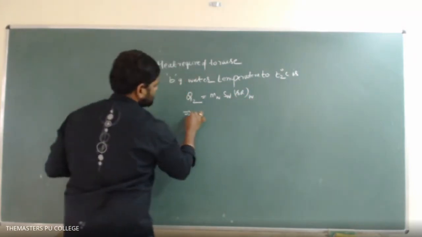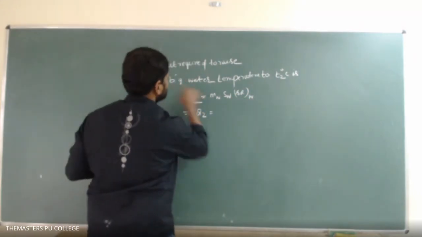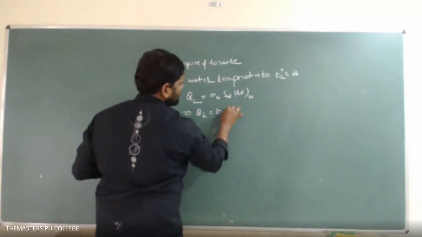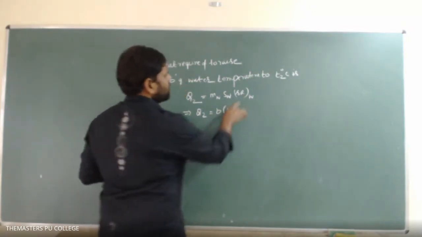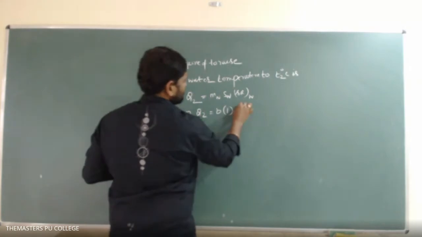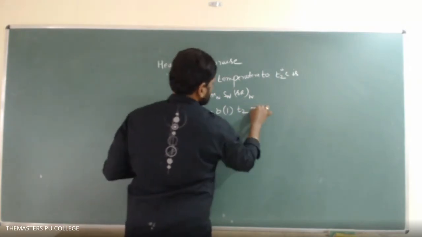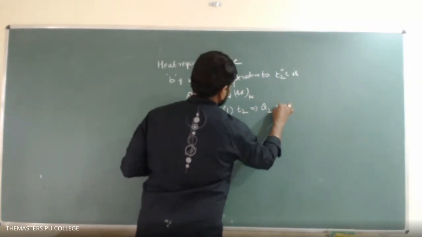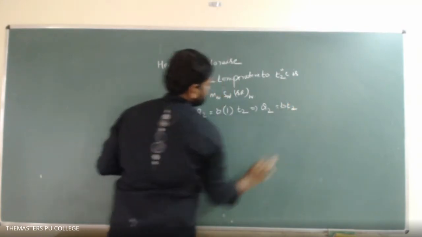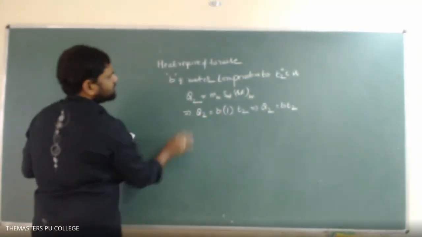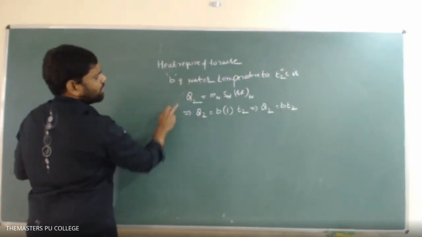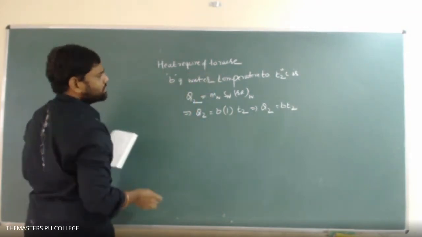So Q2 equals mass of water, which is B, specific heat, let it be 1, and the rise in temperature of the water is T2. So Q2 equals B into T2. That is the heat required to raise this water temperature to T2 degrees centigrade.